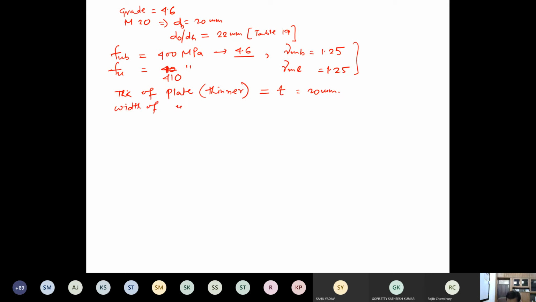Width of plate is equal to b, which was 180 mm. There is no staggering, only regular bolting or chain bolting was there. So if it is regular or chain bolting, can we not find the net effective area An?